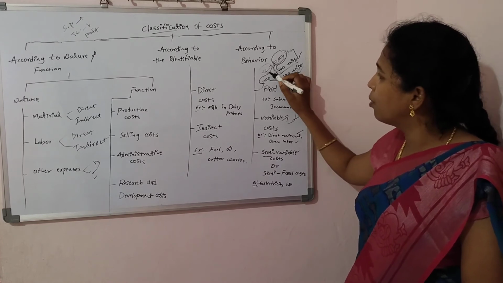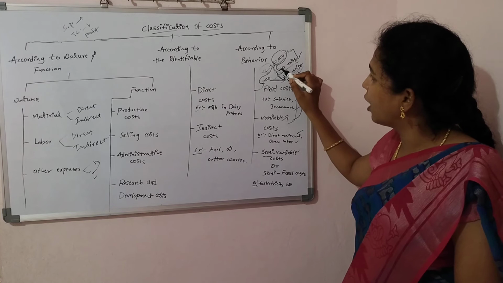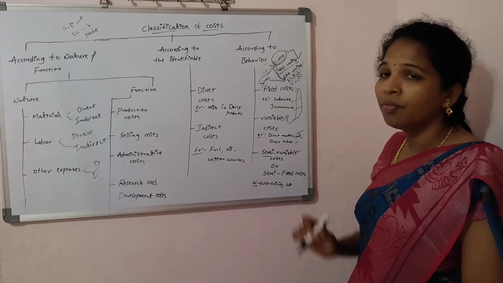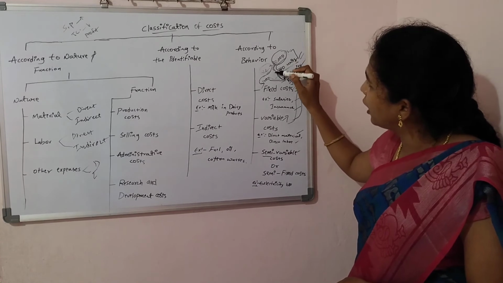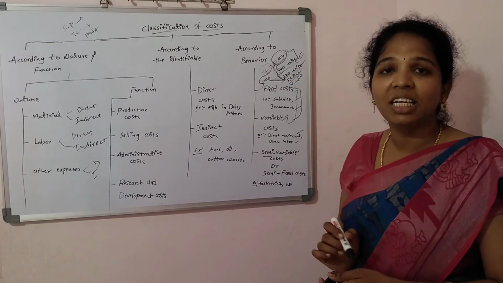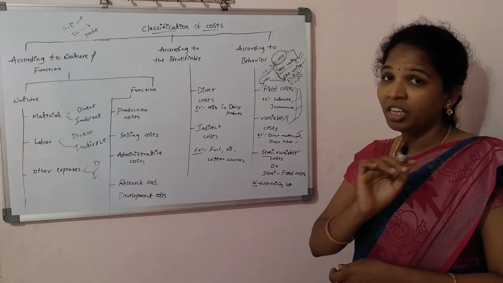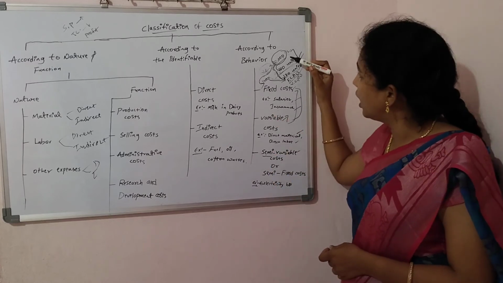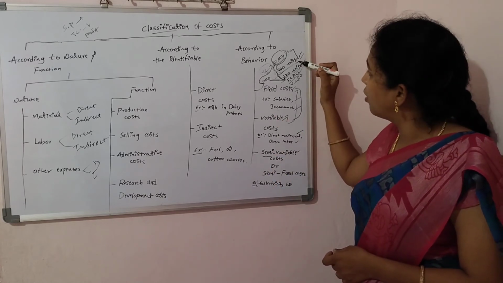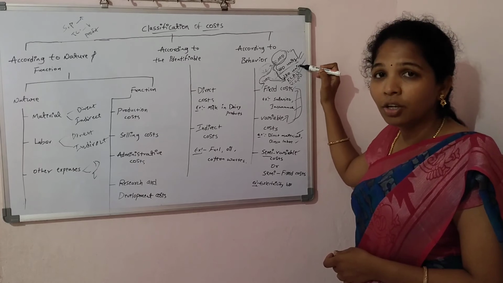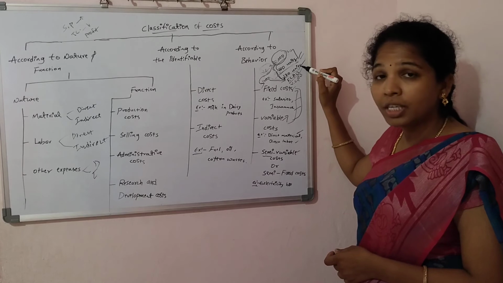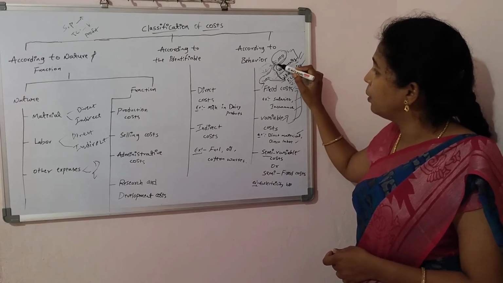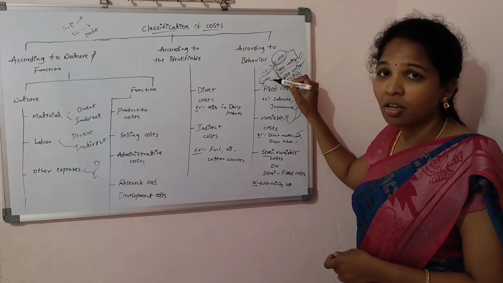That's why variable cost changes according to the increasing units. When we increase the units, variable cost automatically increases. But in the fixed cost, there is no increase of the total cost according to the increase of the units.